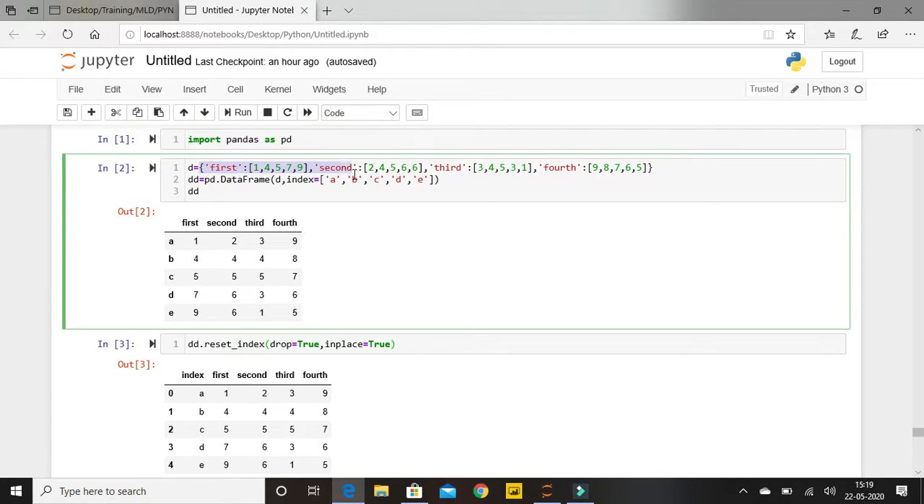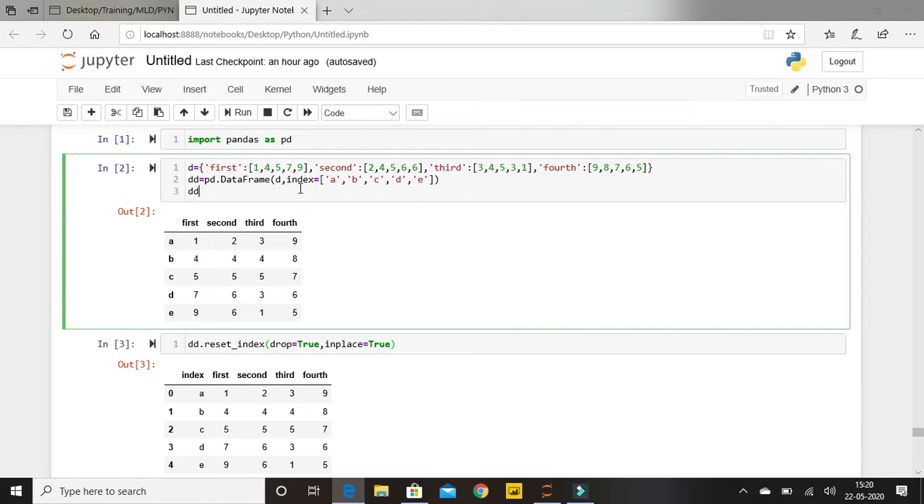So D is equal to, so first, second, third, fourth are nothing but my columns, or in terms of dictionary, my keys, and there is this list which is nothing but the data. So this is my dictionary, and then I pass this D as my data to my data frame. You'll be able to find it over here, and the indexes that I have overridden, instead of default I'm using these particular indexes A, B, C, D, E. So this becomes my data frame, DD data frame, right?